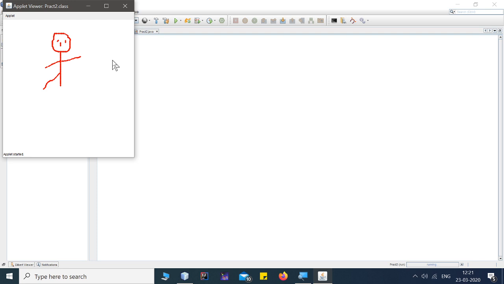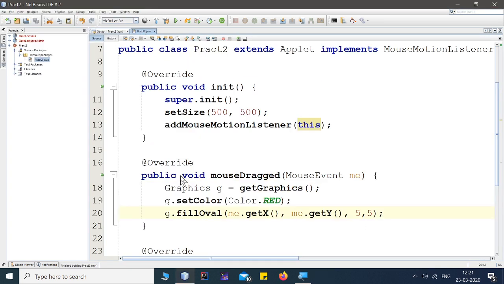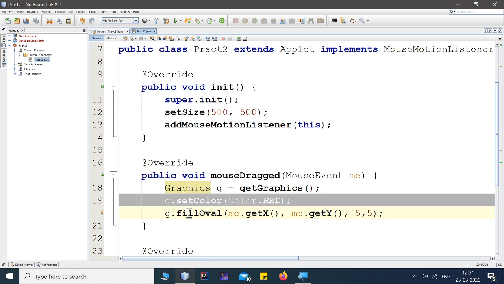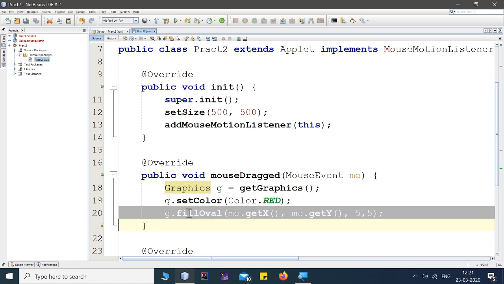Okay, so that's it. This is the very basic program where what we did is, we have associated a mouse event that is named as mouse motion listener. For that purpose, we add the appropriate listener inside the init method, and whenever my mouse is dragged, I'm creating a graphic class object, G. Then I'm setting the color as red, and followed by I'm just filling the oval at current x and current y value with 5 and 5 pixel.